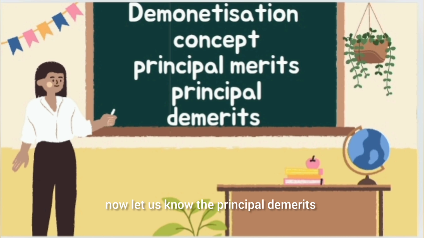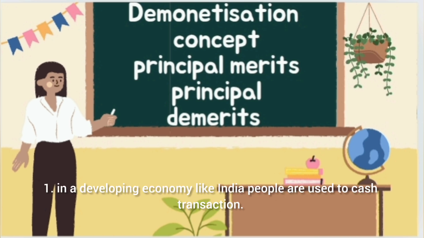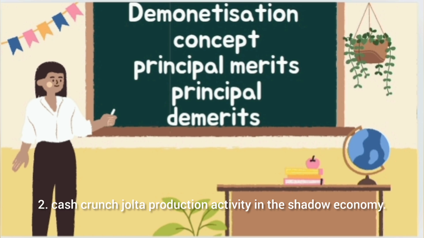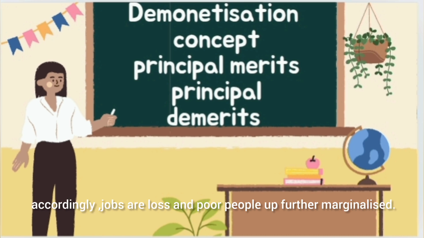Now let us know the principal demerits. 1. In a developing economy like India, people are used to cash transactions. With demonetization, people are stripped of cash in hand. 2. Cash crunch jolts production activity in the shadow economy. Accordingly, jobs are lost and poor people are further marginalized.